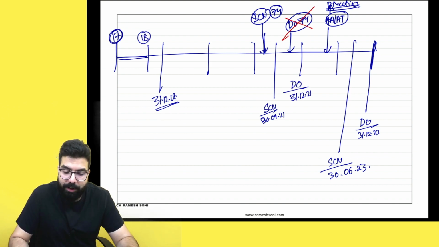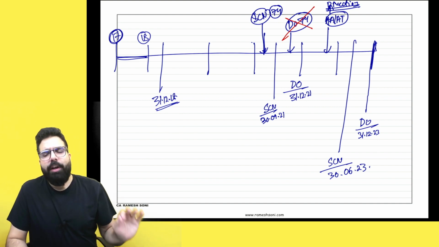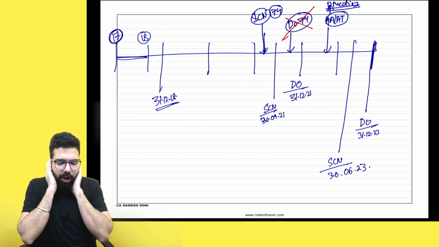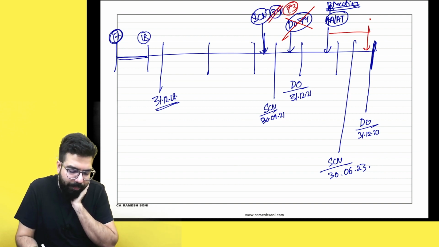The show cause notice under section 74 is not sustainable. Can you please tell me, is it possible for the officer now? Yes or no, you have to tell me. Can the officer now deem this show cause notice as a show cause notice under section 73 and go ahead and pass a demand order within 2 years under section 73?